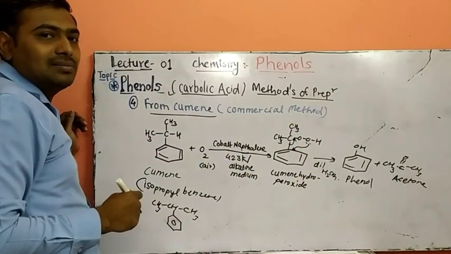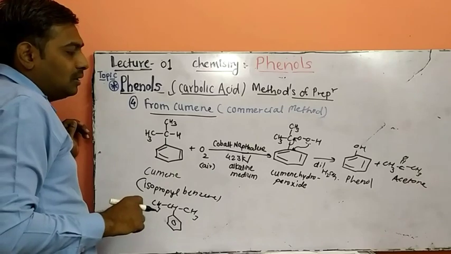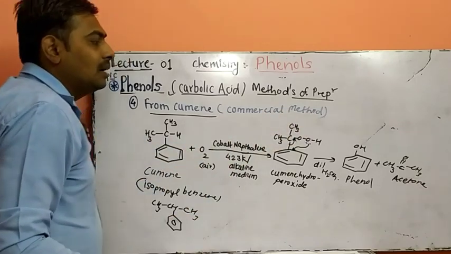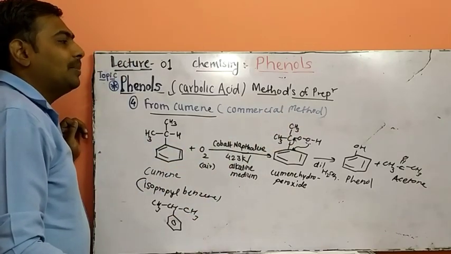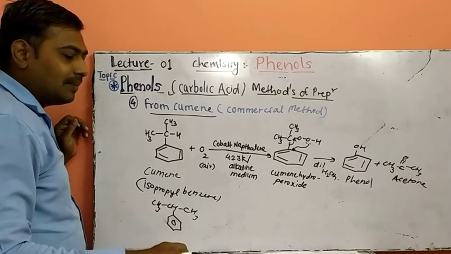This is called the commercial method for preparation of phenol, or preparation of phenol from cumene. This reaction is widely utilized.